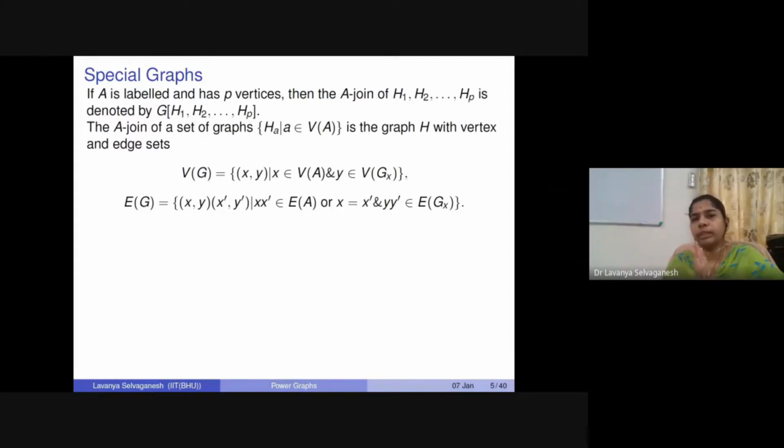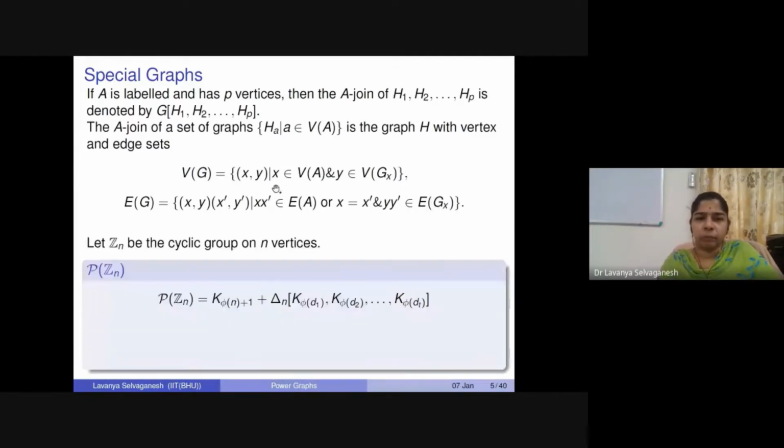So by join, what we mean is there is a complete join, that is, if they are adjacent in the original graph. So if we take two vertices xy, vertices are represented by pairs, where x is in V of A and y is in V of HX. Sorry, it should be HX. Okay, so xy and x prime y prime are joined either if xx prime is an edge, then you connect those edges, or if within the particular set x is equal to x prime, then you join all those vertices which are already connected in the HX. Okay, so this GX should be HX, or H1, H2, HP.